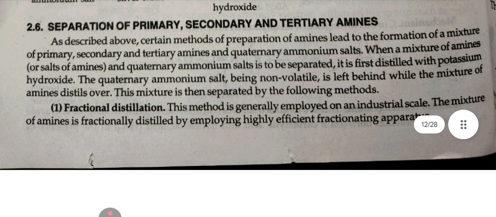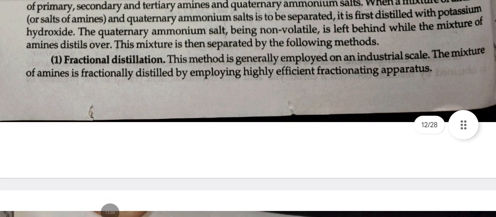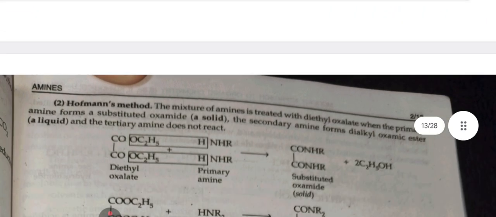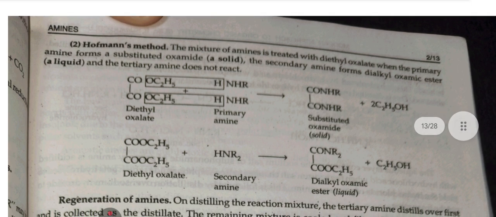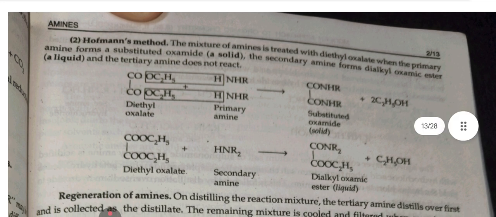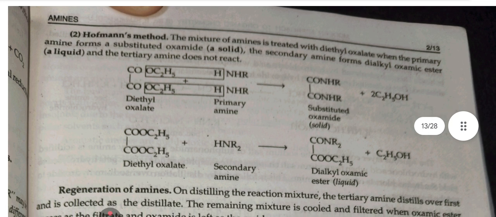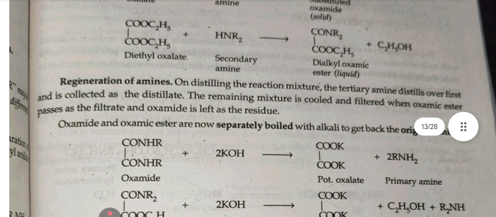First, fractional distillation. This method is generally employed on an industrial scale. The mixture of amines is fractionally distilled by employing highly efficient fractionating apparatus. Second, Hofmann method. The mixture of amines is treated with diethyl oxalate. The primary amine forms a substituted oxamide, a solid, the secondary amine forms a dialkyl oxamic ester, a liquid, and the tertiary amine doesn't react.